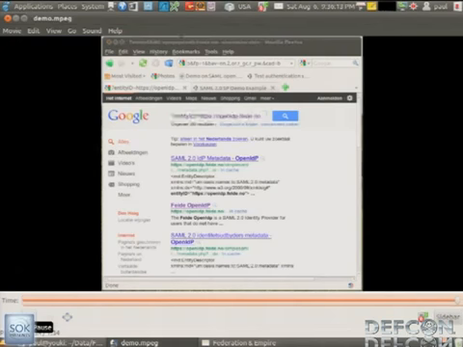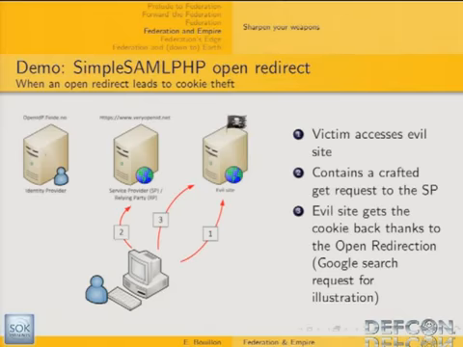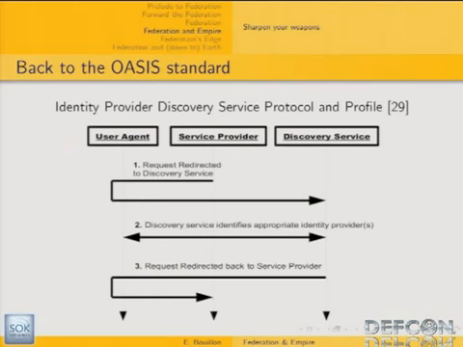So the thing is that actually, if you go back to the standard, these vulnerabilities are not implementation issues, but more specification issues, because it comes from the identity provider discovery service profile, and actually it's built in. The open redirection, when you look at the standard, it's written like that. The open redirection is in the specification.